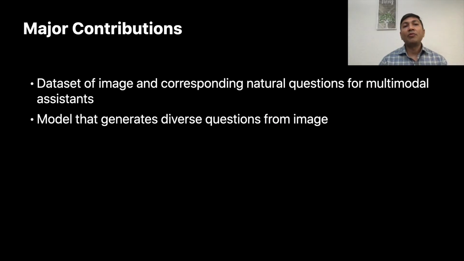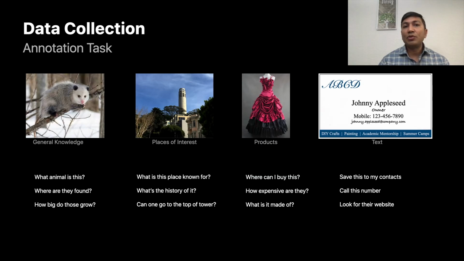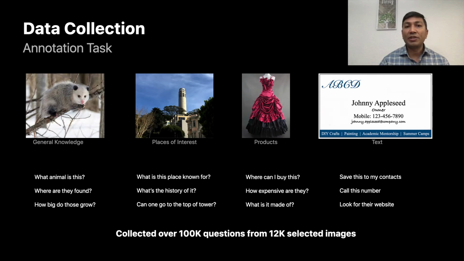In this paper, we present a new dataset of images and corresponding questions that are more appropriate for multimodal assistants. We also built a model to automatically generate natural and diverse questions from the given image. We first carefully select the images from Flickr for some predefined categories. Then we ask our annotators to come up with questions where they would need assistance. We collected over 100,000 questions from about 12,000 images.